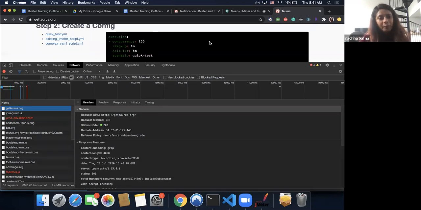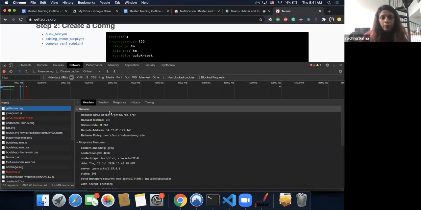Okay, so coming back to our developer tools, this is something you should be familiar with if you really want to get into any type of testing, partly because it helps you understand your requests better. Most of your HTTP requests are going to have certain parts associated with them.